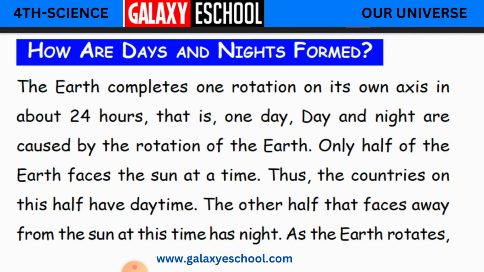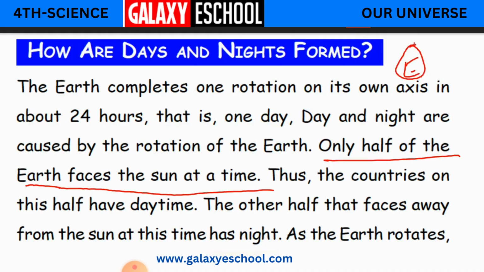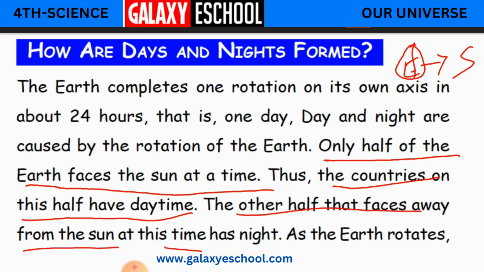So only half of the earth faces the sun at a time. So that's what I was telling you. If this is the earth children, only half part of the earth will be facing the sun at a time. And the other part will be dark because there is no light on that side. So the countries on this half have daytime. What are all the countries we are having on this part? They will be having the daytime. Okay children, and the other half faces away from the sun at this time and has night.